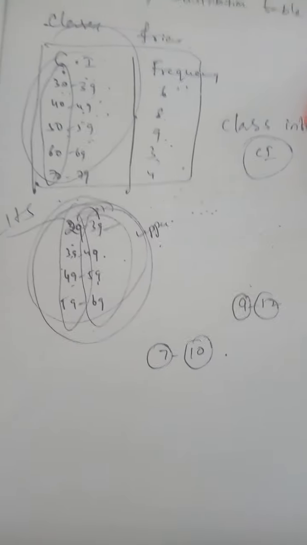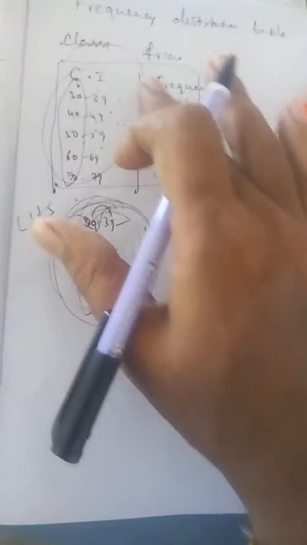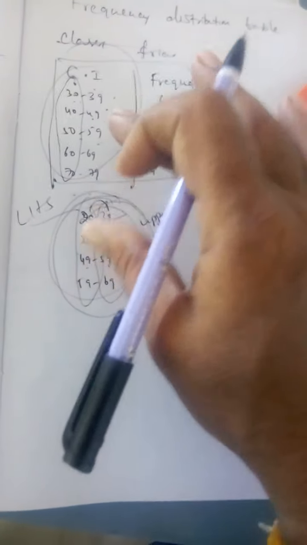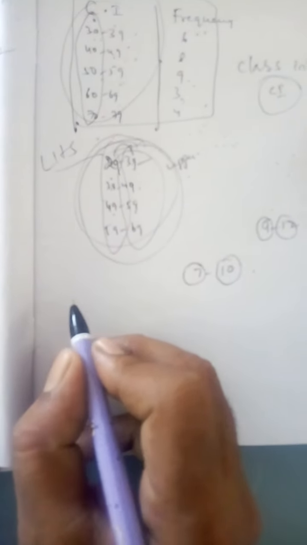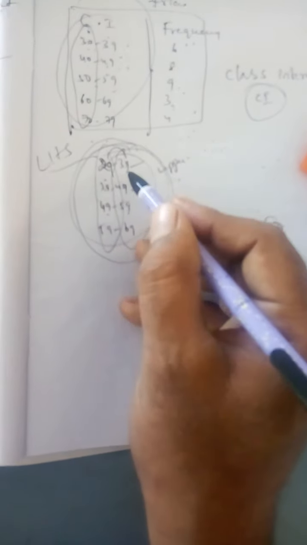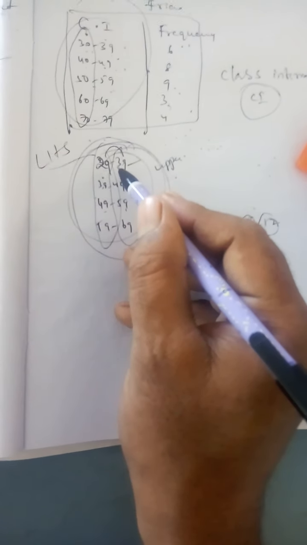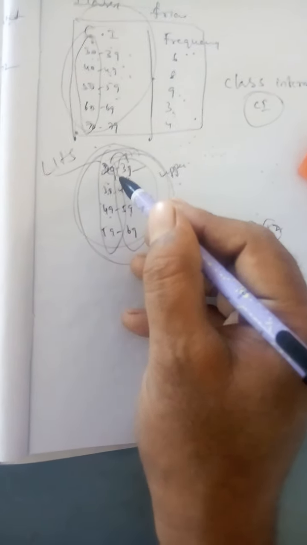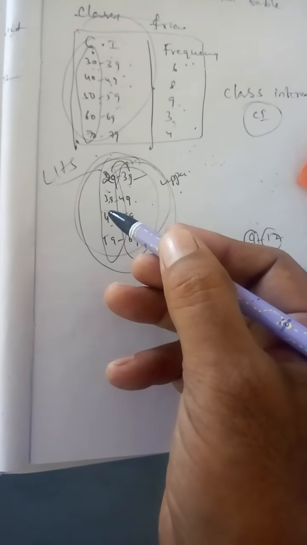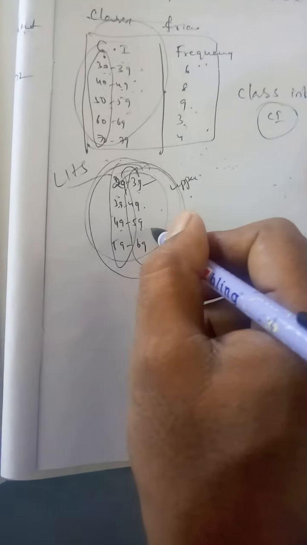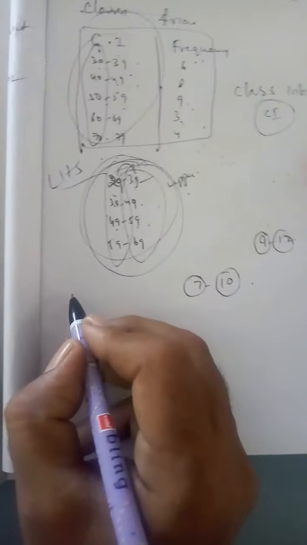Therefore, this is called inclusive. Next, boundaries, children. In an inclusive form, the lower and upper limits are known as class boundaries, or true lower limit and true upper limit of the class.